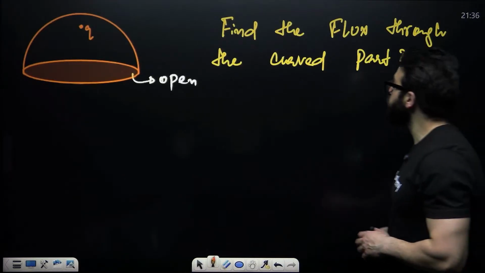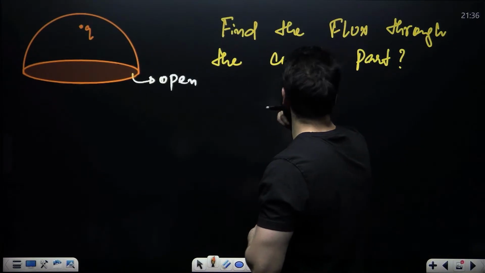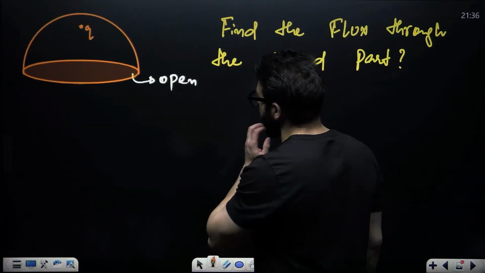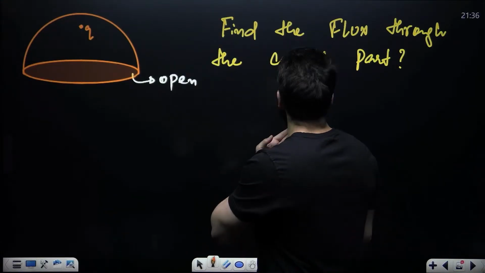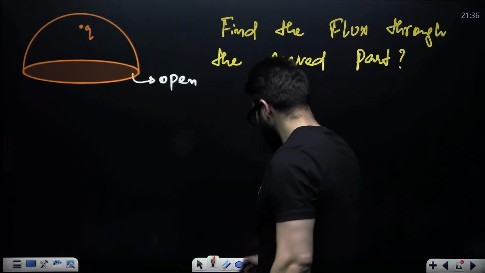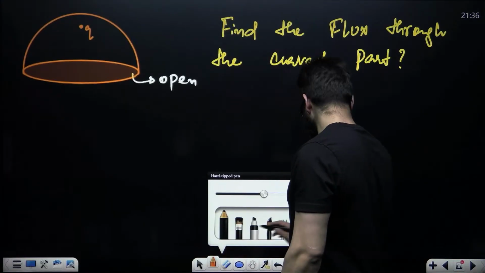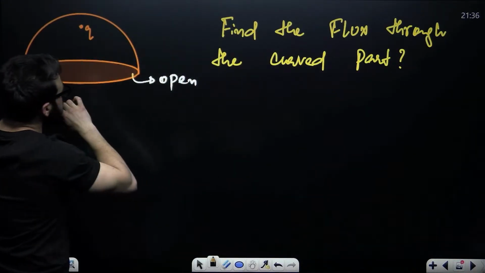What about this one? Find the flux through the curved surface. Find the flux through the curved part. Let's do one thing in this particular case. If I give you something like this, find the flux through the curved part.